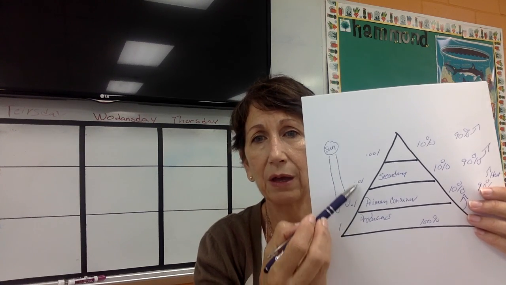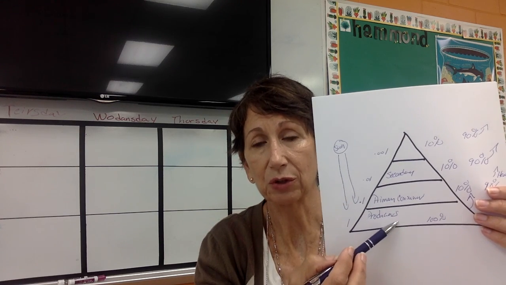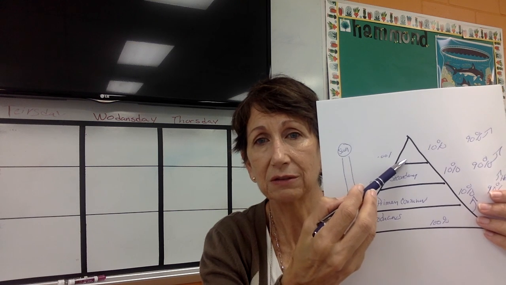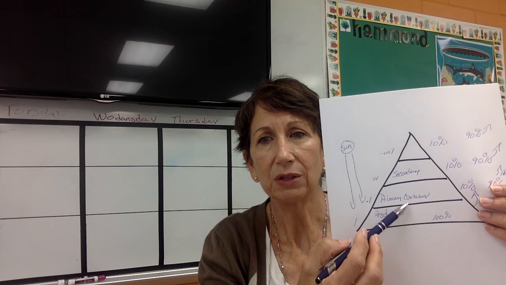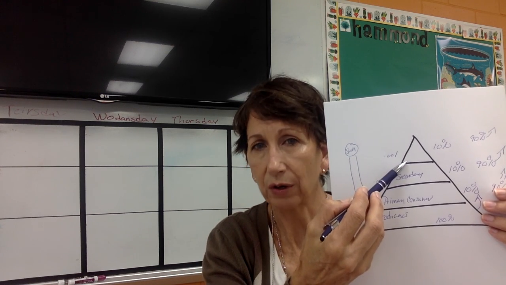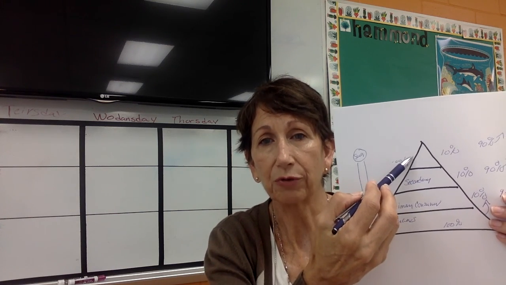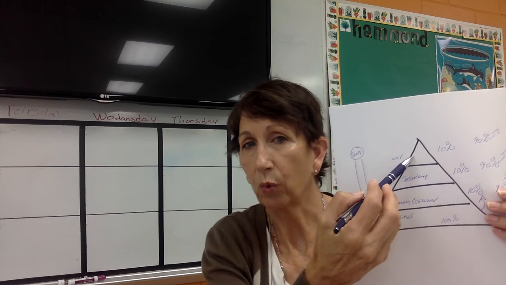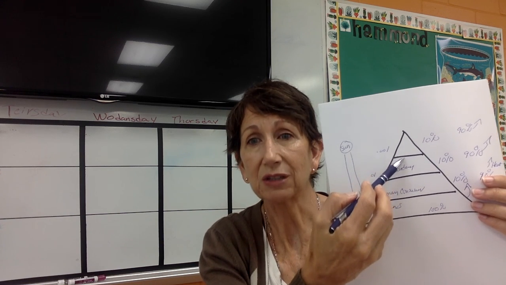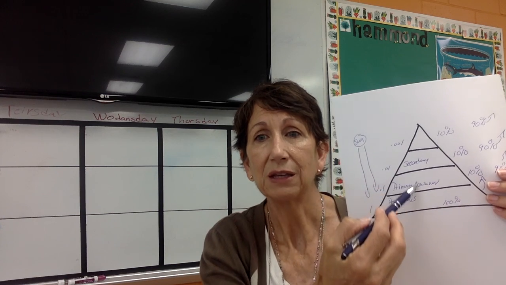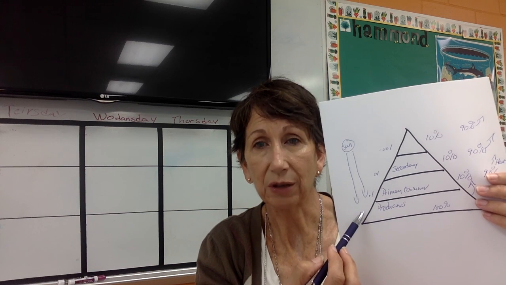Okay, so as you're moving up, when you get up here to the top, there's only 1/1000th of the amount of energy that was available down here at the producer level available to these top apex predators, these tertiary predators. That's why this is shaped like a pyramid. Notice that each of these levels gets smaller and smaller because there's less and less energy available to be used as you move up. So up here at the top, that's why there are fewer lions, polar bears. There are fewer of them on the planet just because there's less energy available to sustain them. Down here, there are many, many more producers because there's much more energy available to them from the sun that can be used.